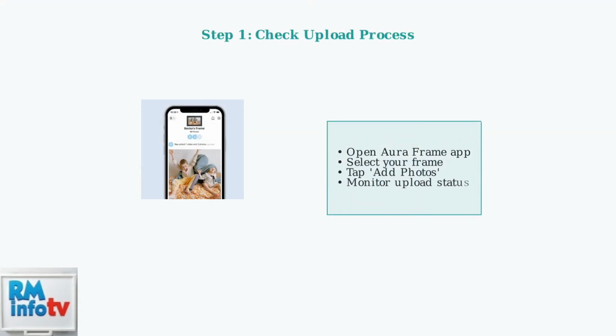Before troubleshooting connectivity issues, ensure you're uploading compatible file formats. Aura frames support JPEG, PNG, TIFF, BMP, and HEIC files, but animated GIFs are not supported and will cause upload failures. First, verify the upload process in your Aura Frame app. Open the app, select your frame, and tap Add Photos to check if the upload is working properly.